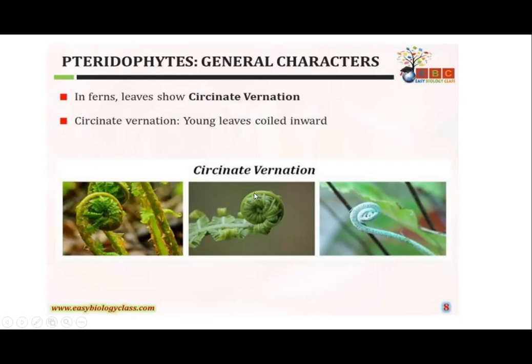This phenomenon of coiling of the younger leaves towards the inner side is called circinate vernation. The majority of pteridophytes possess this circinate vernation.